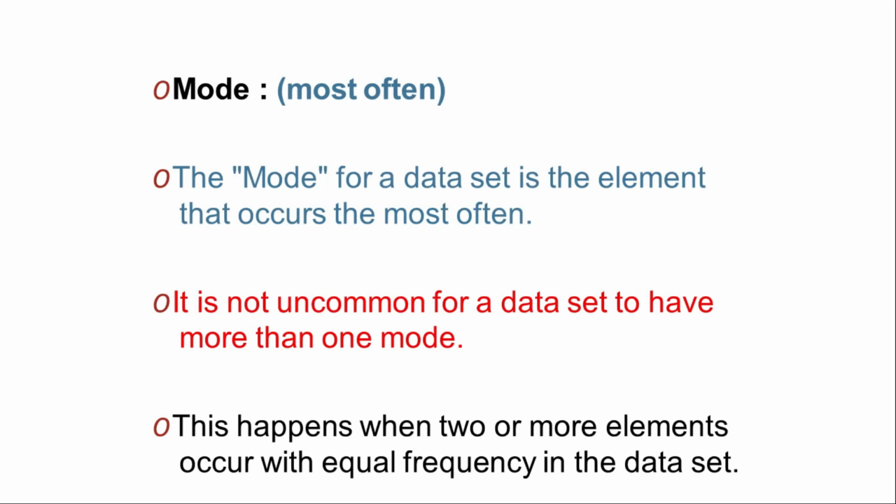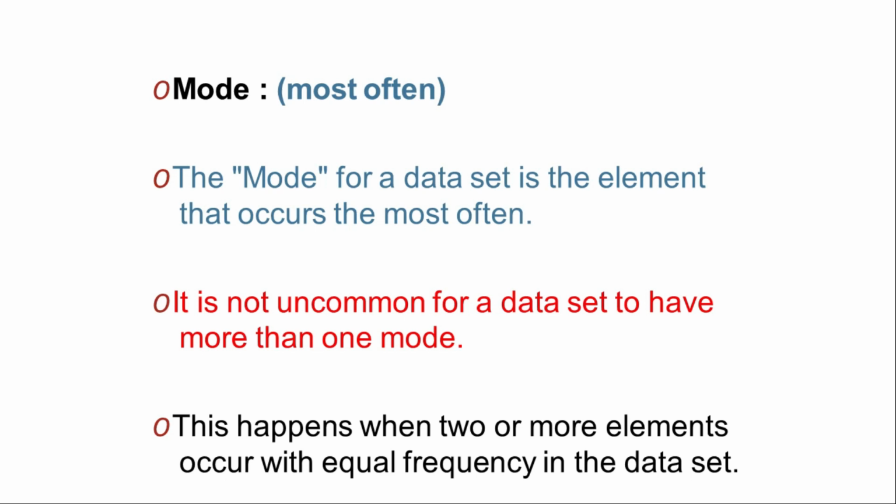Next is mode, the value that occurs most often. The mode for a data set is the element that occurs the most often. It is not uncommon for a data set to have more than one mode.